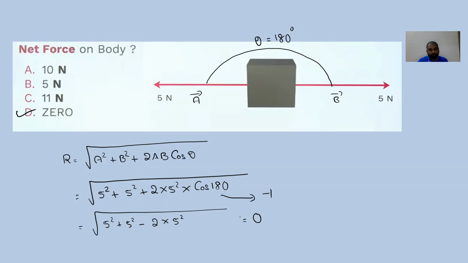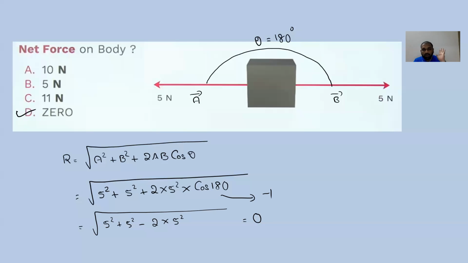We are getting 0. But for such a simple question, we need not use this formula. I am making you use this formula so that you will become comfortable when we get difficult or a little bit complex questions.